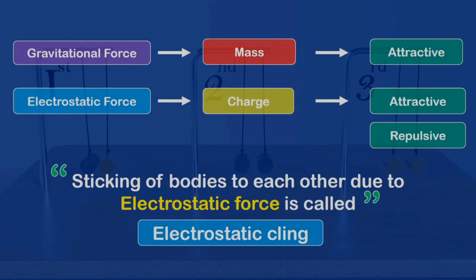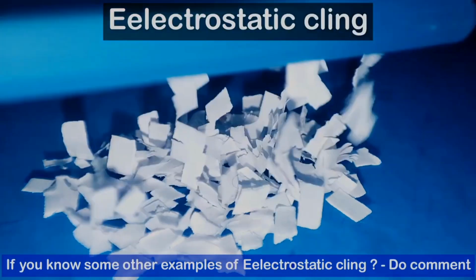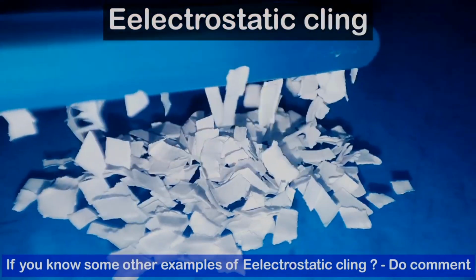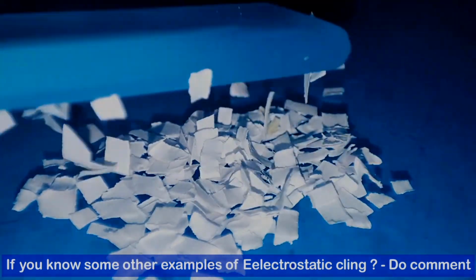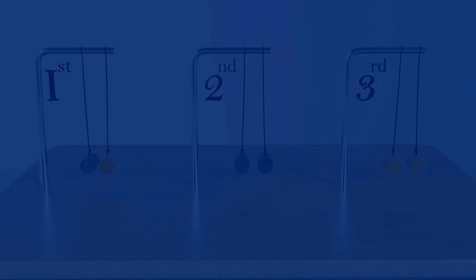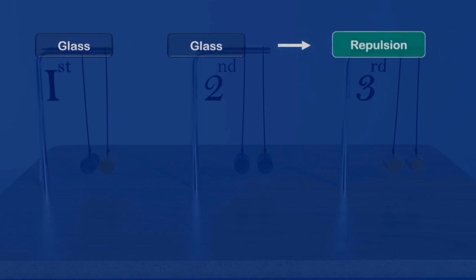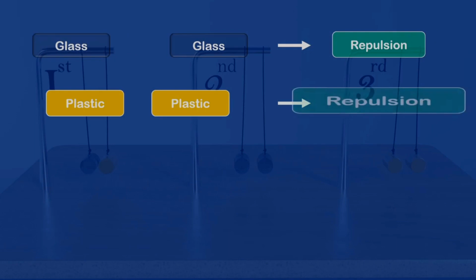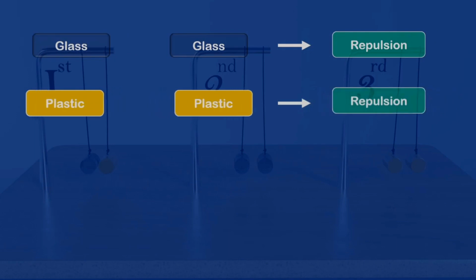For example, if you rub a plastic object with your hair and bring it near small pieces of paper, the paper will be attracted toward the plastic object. In the experiment, we observed that when a glass rod and a plastic rod were rubbed with a silk cloth, the same kind of rods, glass and glass, repel each other, and just like that, a force of repulsion was observed between plastic rods.